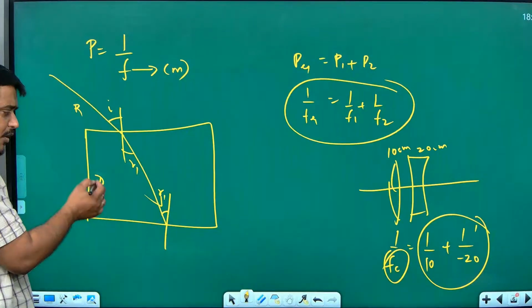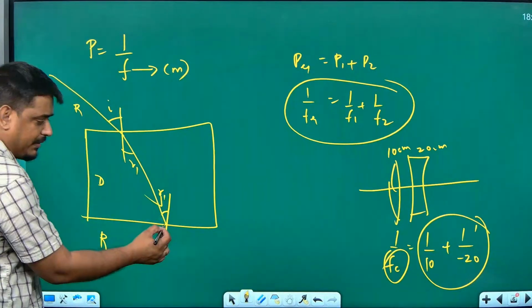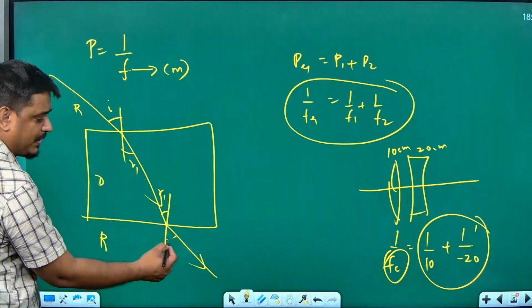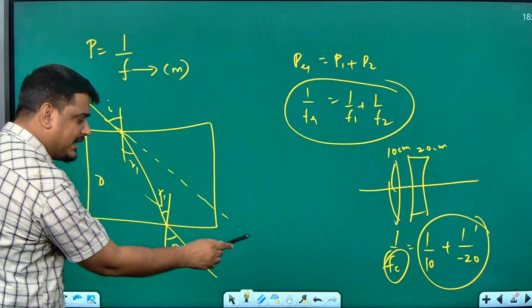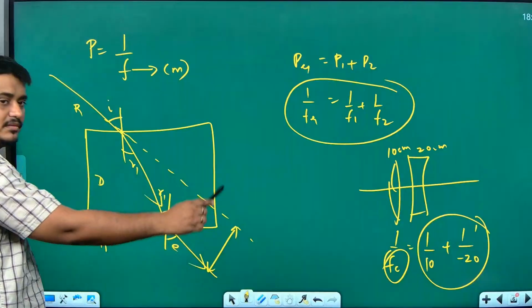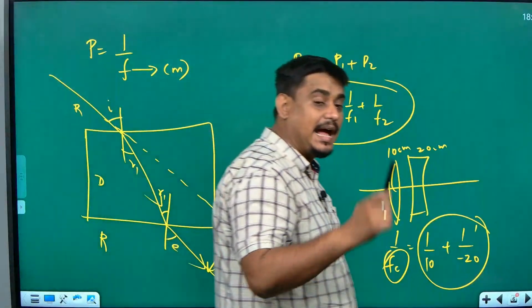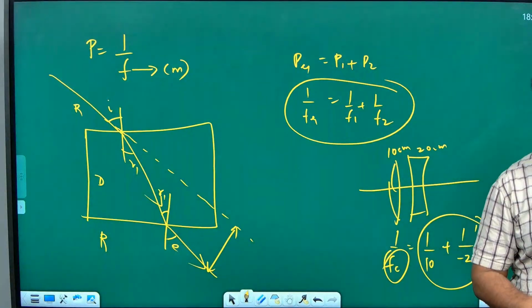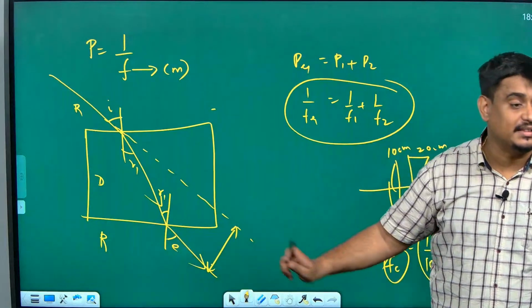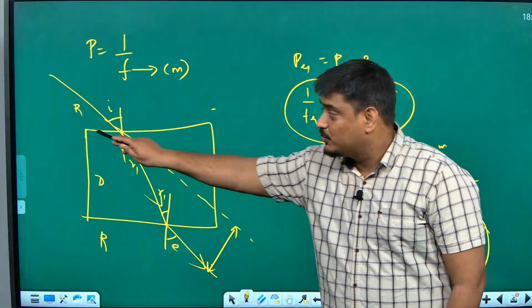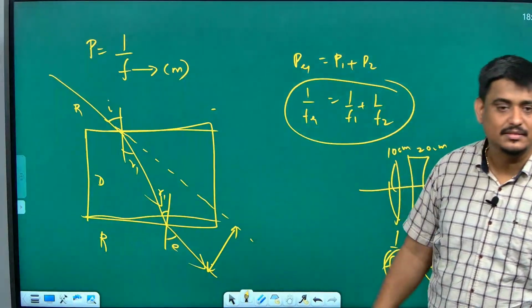And then light goes from dense medium to rare medium, it will go away from the normal, and this will become the angle of emergence. If I extend my incident ray, this and this will always be parallel. It means that angle I and angle E are always the same if the first medium and last medium are the same and these two sides are parallel, isn't it?